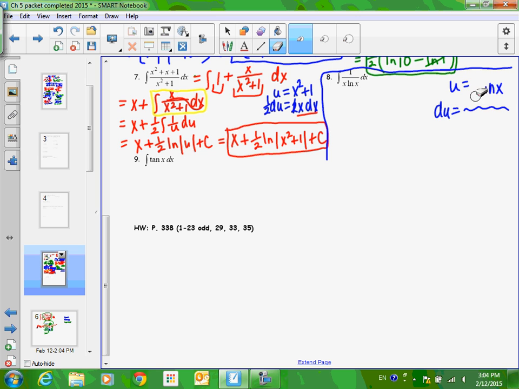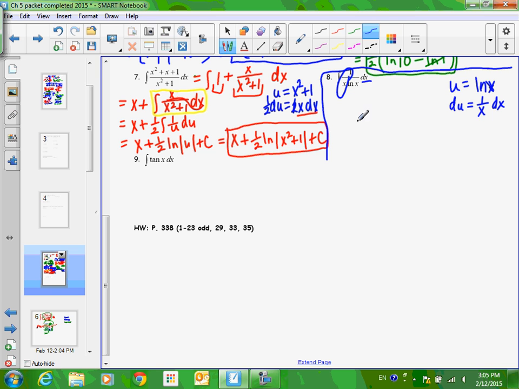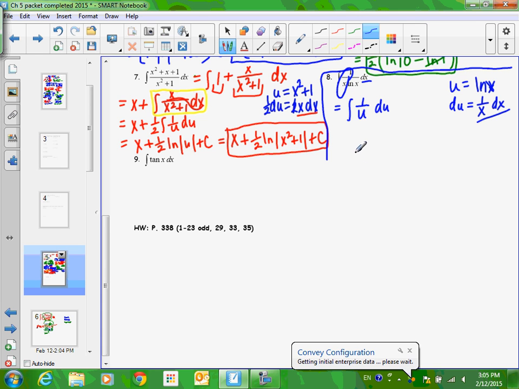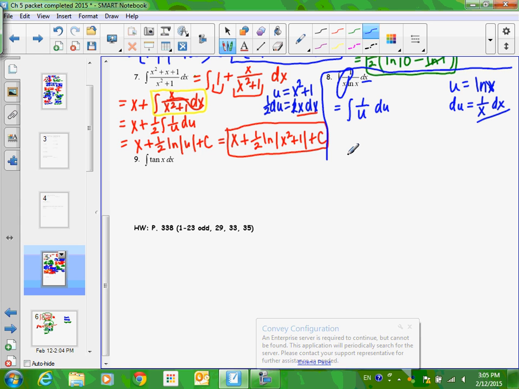Okay? So, does anybody have an idea of what the correct u should be? Which would just be part. Yeah, natural log of x. What's the derivative of natural log of x? 1 over x dx. So look, I have a 1 over x, and I have a dx. Perfect. So this whole thing becomes 1 over u du. And it's not just like it magically becomes 1 over u du. These are problems that are set up to work this way.